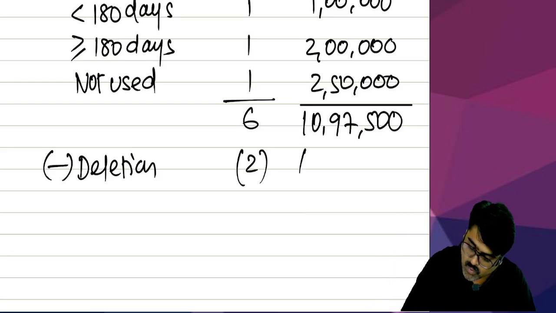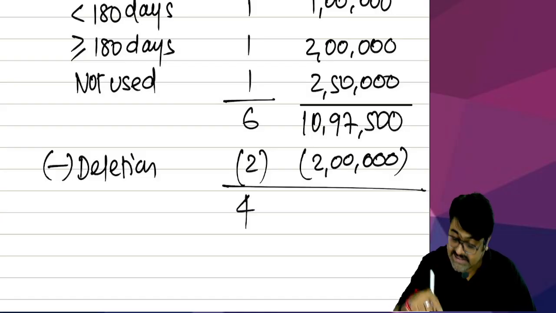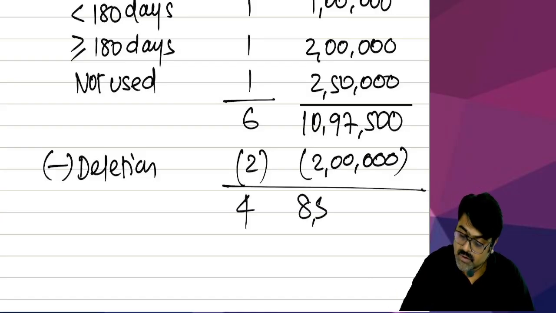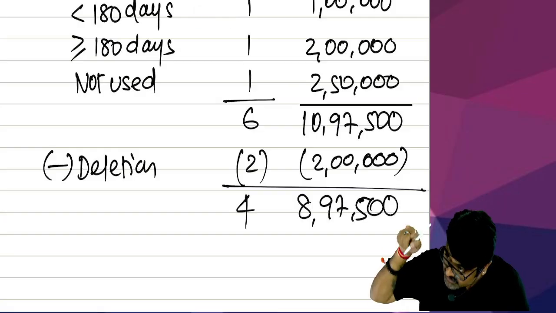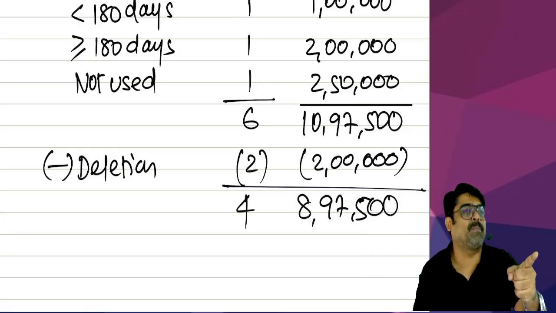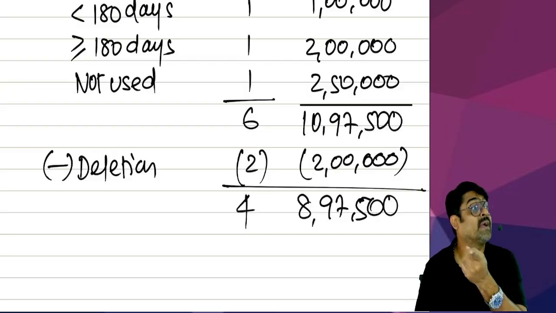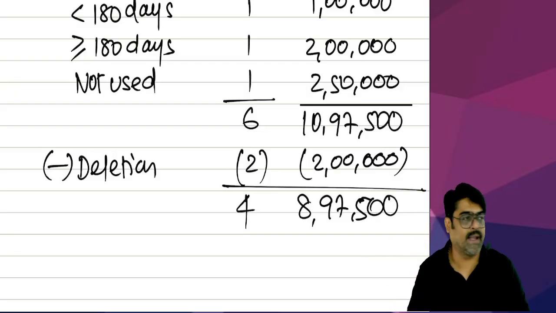So for example, 2 assets are going and you are recovering 2 lakh. Reduce that. Now how many assets are there? Against these assets, how much value is there? 8,97,500. You can claim this remaining cost. As on the last day of the previous year, only these assets are remaining, having this much cost in the block remaining, yes or no?